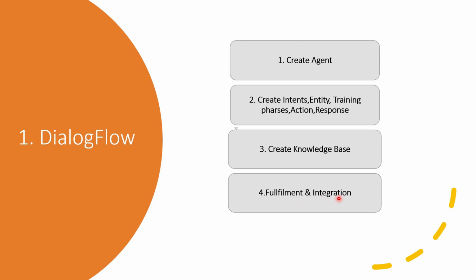Fourth one is fulfillment and integration. Fulfillment is something when you have to connect your Dialogflow with Python or the Flask framework, and integration is something when you have to integrate and deploy your chatbot to Telegram or WhatsApp or similar applications.